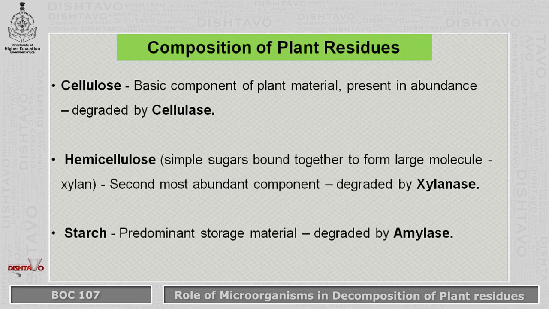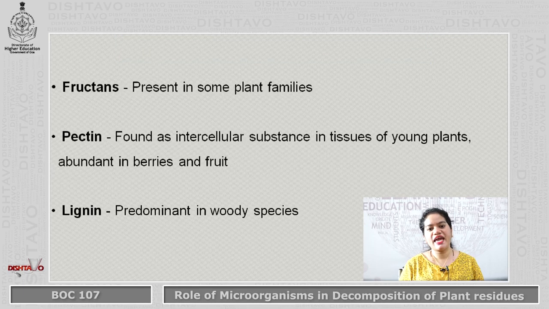Next is the starch. Starch is a predominant storage material and this starch is degraded by the amylase. Then we have the fructans. Now these fructans are present in some plant families. And next is the pectin. It is found as an intercellular substance in tissues of young plants.